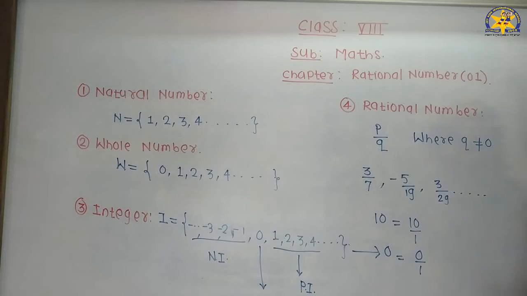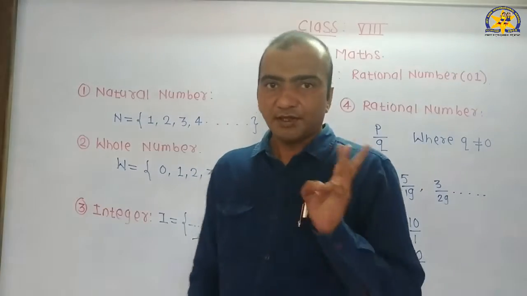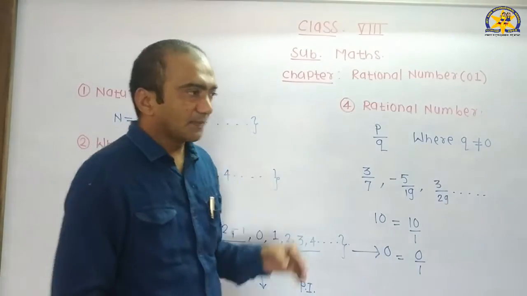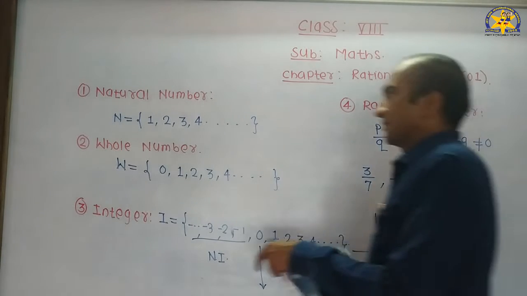I hope you understand natural number, whole number, integer and rational number. After this, we have to start our next topic.